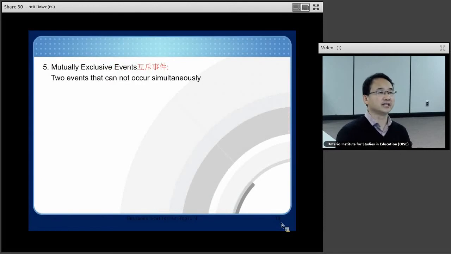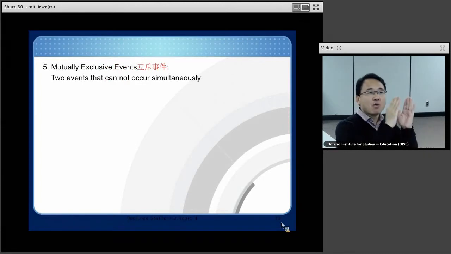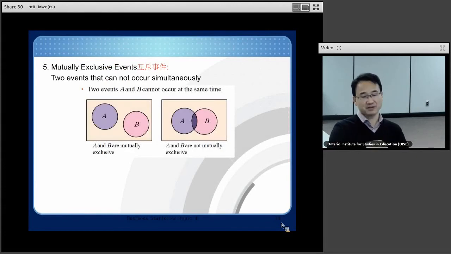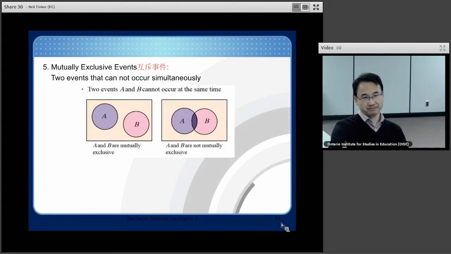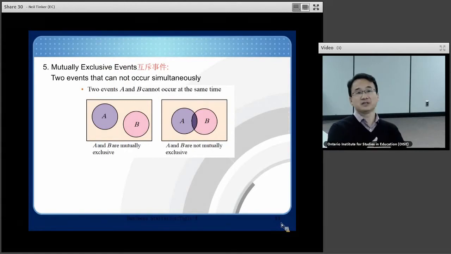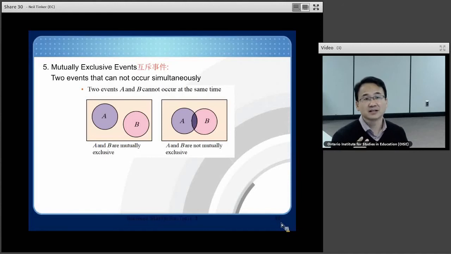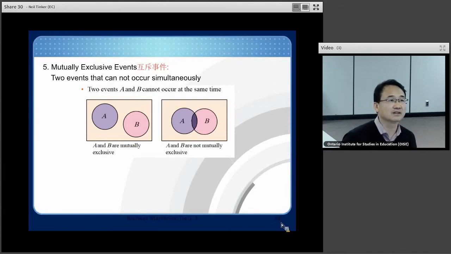Next, mutually exclusive events. That means the two events exclude each other. If this event occurs, that event could not occur. That means the two events cannot occur simultaneously. For example, if I throw a coin, the outcome can either be head or tail. It cannot be both head and tail. So we can say that the event head and the event tail are mutually exclusive events.